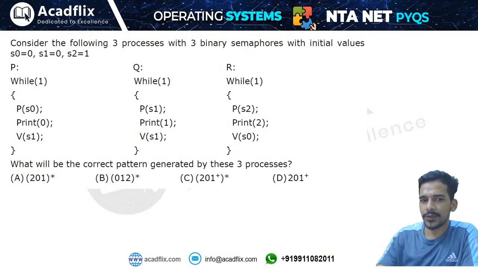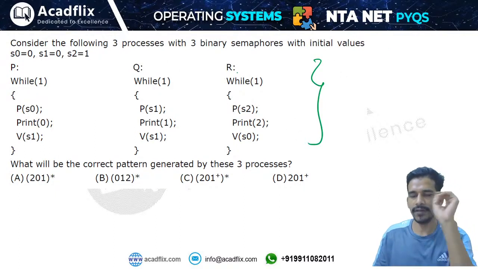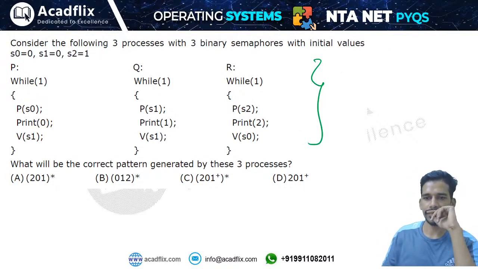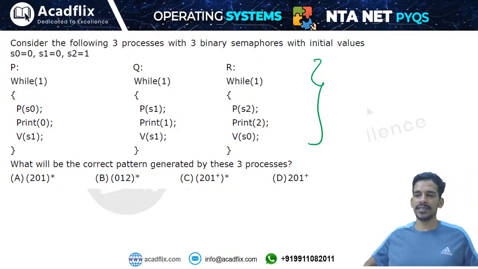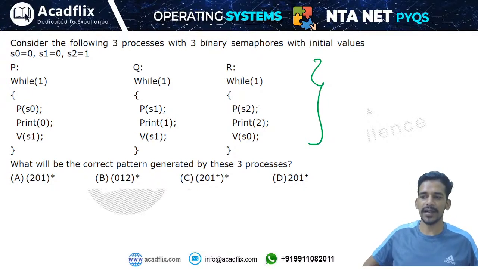So what is the answer for this question? Let's look at this. We have three processes, P, Q and R. Look at the code very carefully and then answer me. I will give you some questions for homework, but let us solve some questions. Process synchronization is nothing but about practice. As much practice as you can do in class, I don't think you will be able to do separately. So try to solve as many questions as you can in the class.